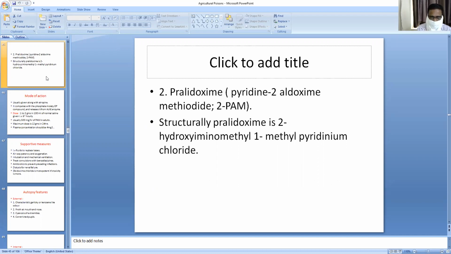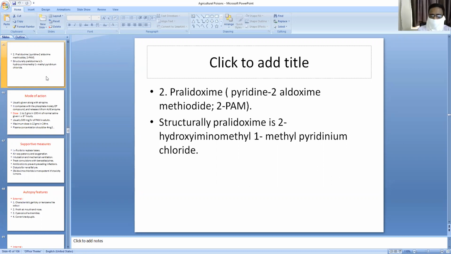Does this cross the blood-brain barrier? These oximes, pralidoxime, PAM, and these other oximes will not cross the blood-brain barrier, but DAM crosses the blood-brain barrier. It is an important point. Diacetyl monoxime, DAM, crosses the blood-brain barrier and regenerates some of the CNS cholinesterase and causes the hydrolysis of the acetylcholine. So it antagonizes the action of the organophosphorus compounds.